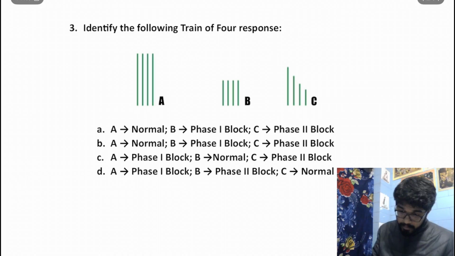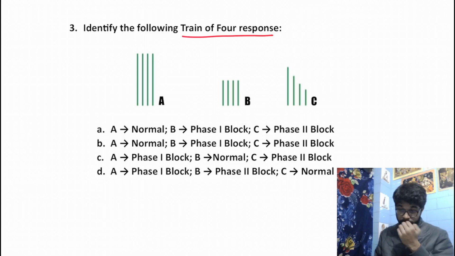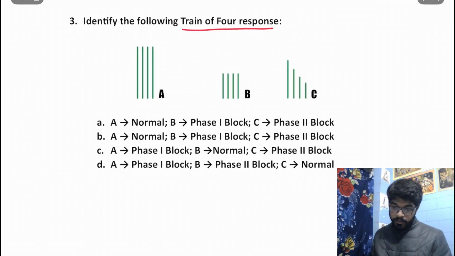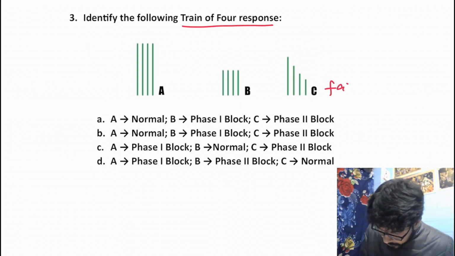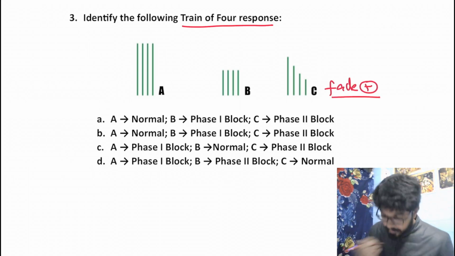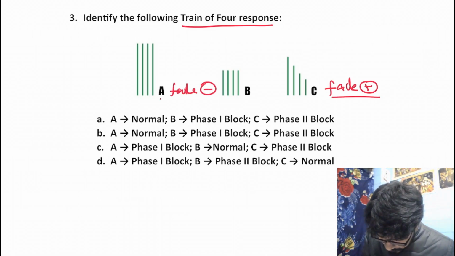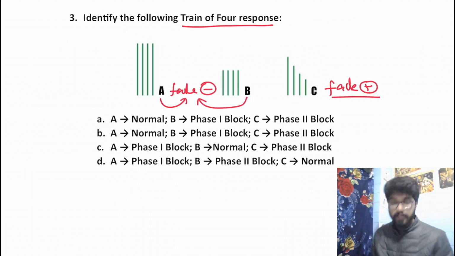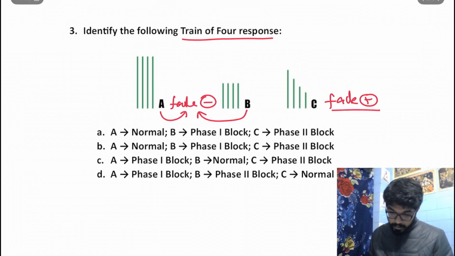Identify the following train of 4 response. This is the most important question of this topic. We have 3 things over here. First things first, we can appreciate that fade is present in C, whereas fade is absent in both A as well as B. The next important thing in the image is the height or amplitude of the response.